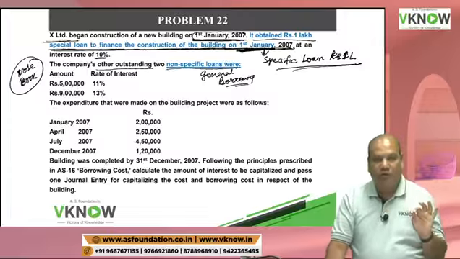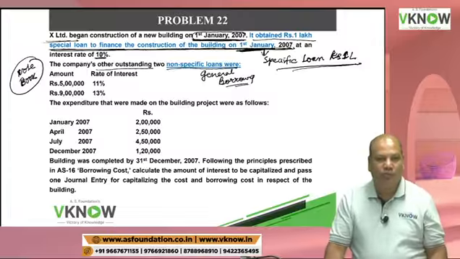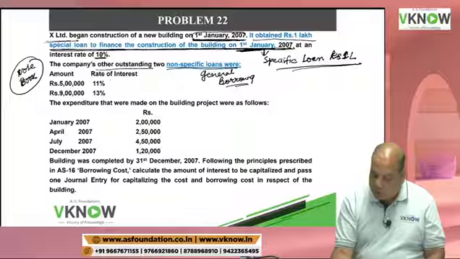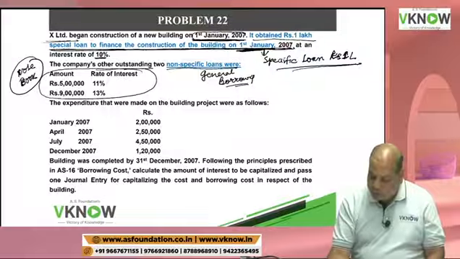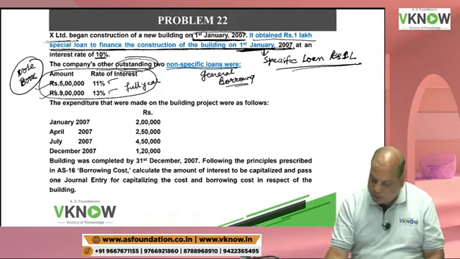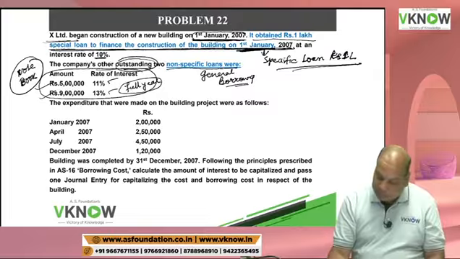Please practice all questions, don't worry, these are all similar type. These are two general borrowings, 5 lakh and 9 lakh, at 11% and 13%. Date is not given, meaning you will take the full year, because it was already outstanding for the entire period.